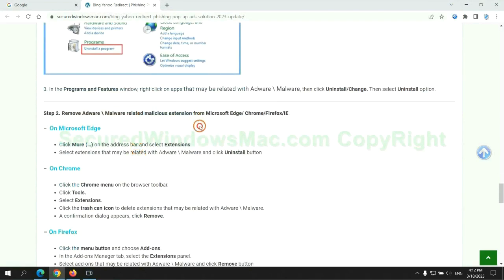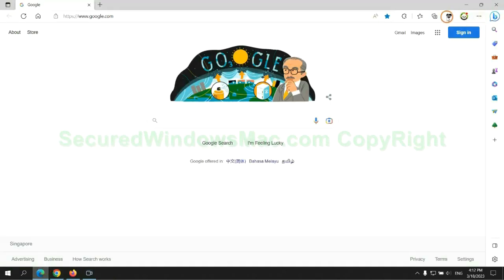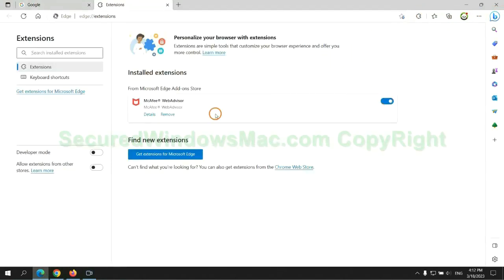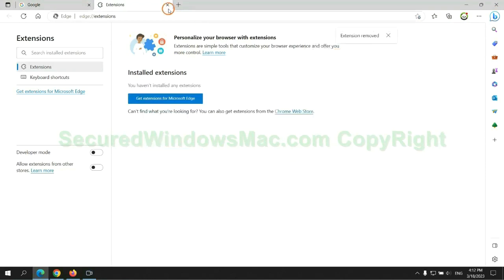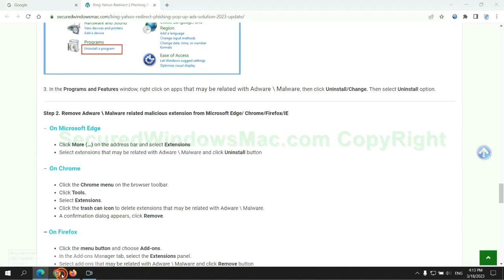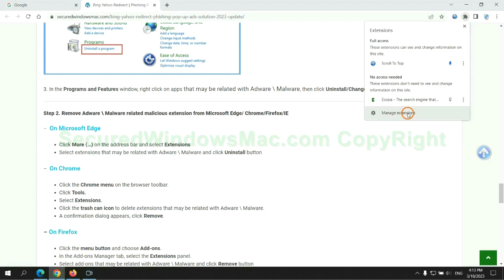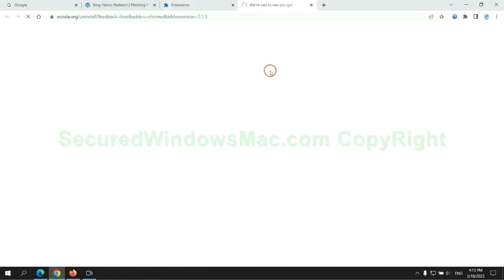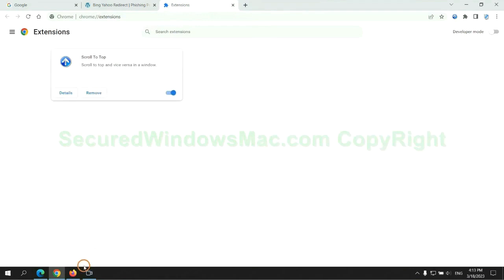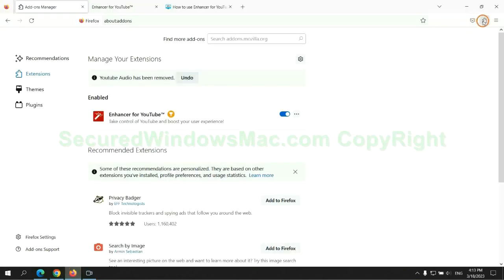In step 2, we need to remove malicious extension on web browser. First, remove extension on Edge browser. Then remove extension on Chrome. And remove extension on Firefox.